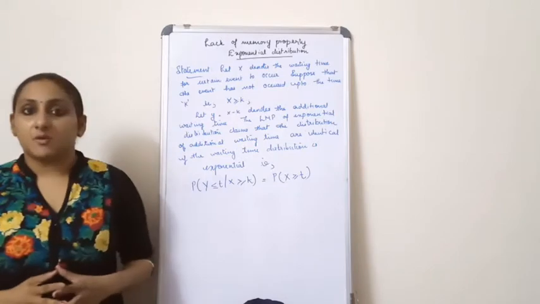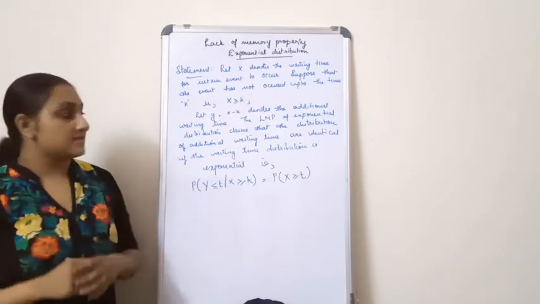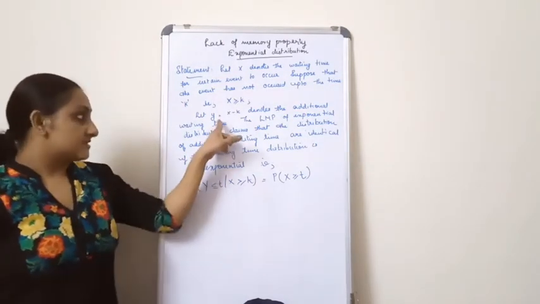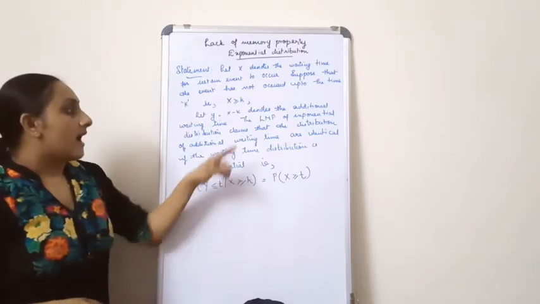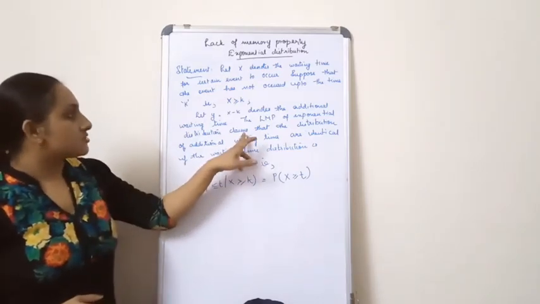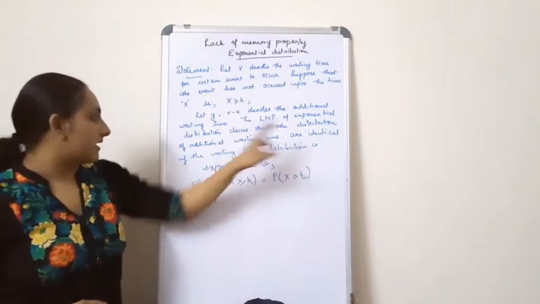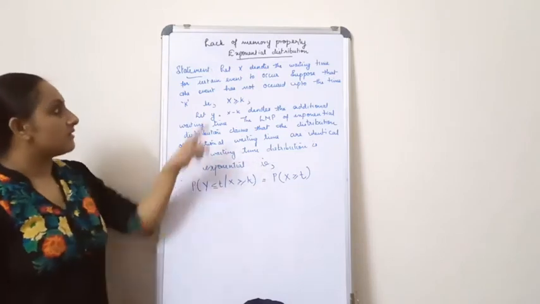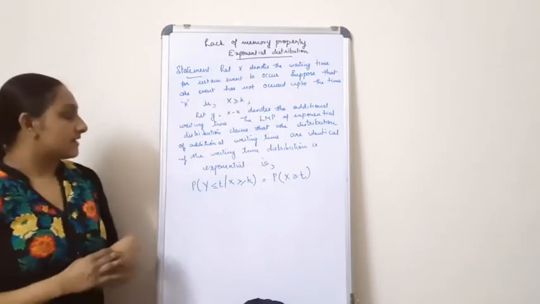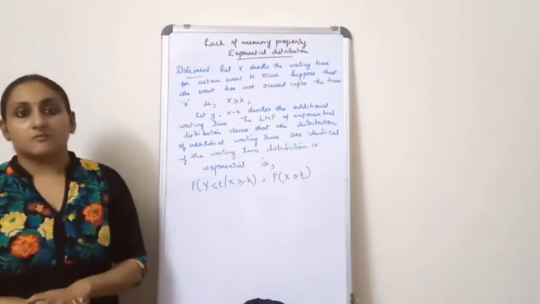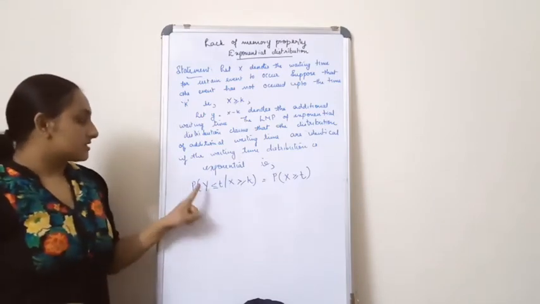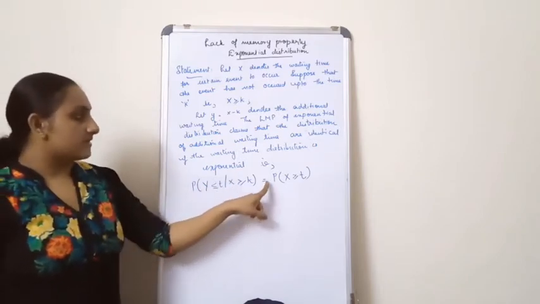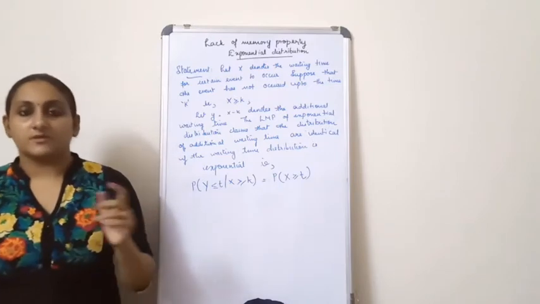The lack of memory property of the exponential distribution claims that the distribution of the additional waiting time, that is, the distribution of Y, where Y is equal to X minus k, is identical with the distribution of X if the waiting time distribution is exponential. That is, the probability of Y less than or equal to t given X greater than or equal to k is equal to the probability of X less than or equal to t.